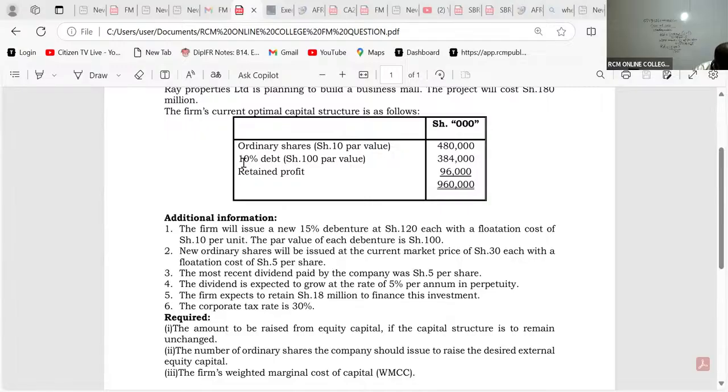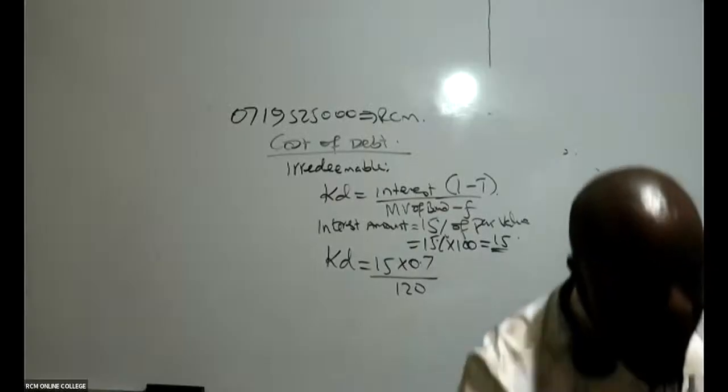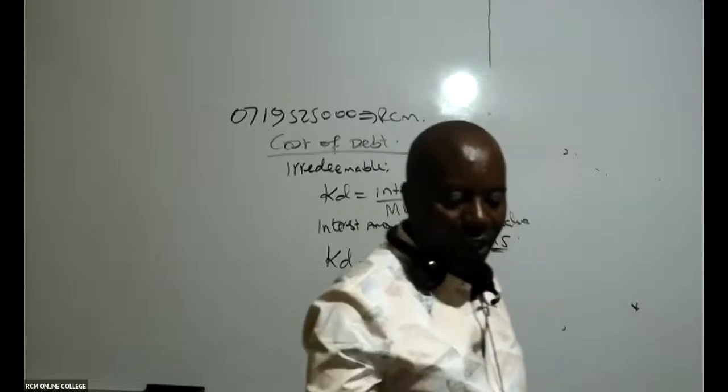You see, this 10% is the old debt. What are we looking at? We're looking at new finances, because we want to build a new project there. And in this new finance, we are told the firm will issue what? A new 15% debenture. I hope you are together there. Thank you for asking the question.